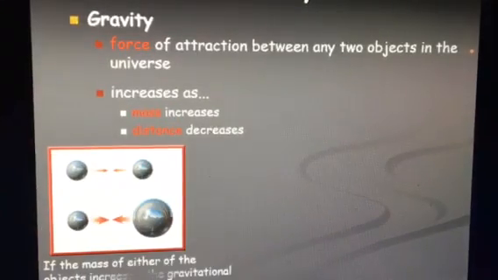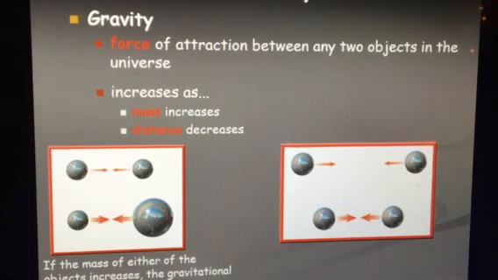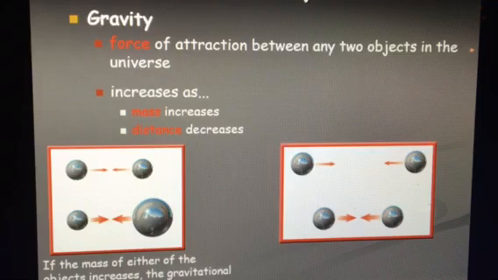Gravity is really an attractive force between two objects. Now, any two objects in the universe have a mass and a distance between each other. As the mass increases, the distance will then decrease, such as a very small object coming in contact with the Earth, which is very large. The mass of the Earth is going to pull that object into it. And so if the mass of either of these objects increases, the gravitational force between them will also increase.